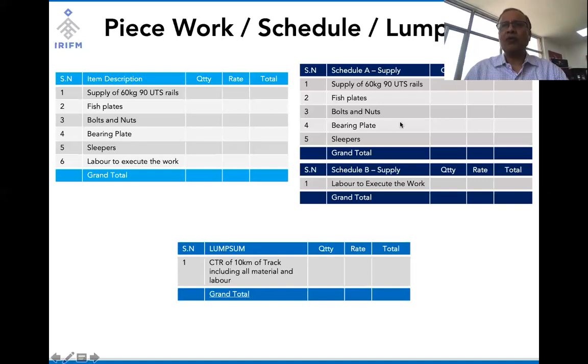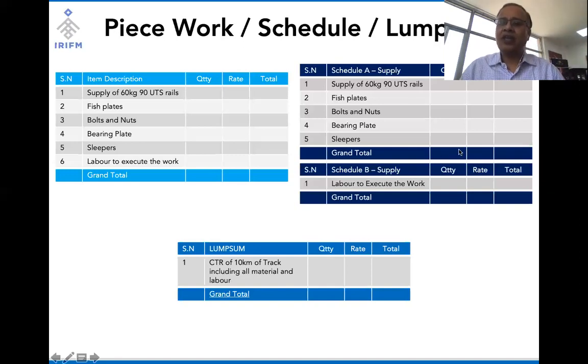So I can have one tender which can have 2 schedules, Schedule A and Schedule B. Now, for Schedule A, the tenderer has to give a gross rate. He does not have to give a line by line rate for Schedule A; we only indicate the quantity. All these lines are blank, and the tenderer is supposed to give a gross rate for Schedule A.